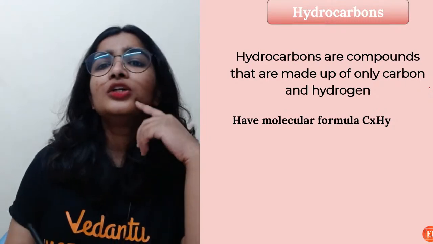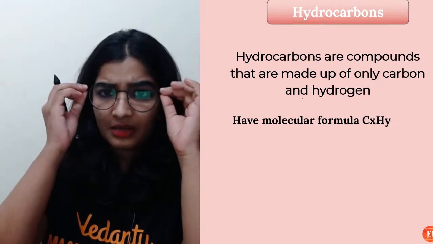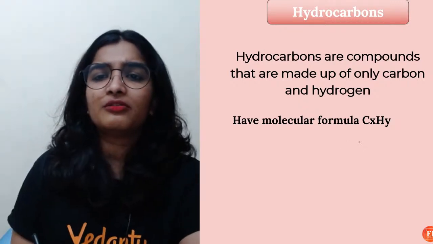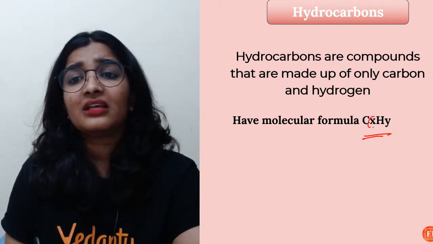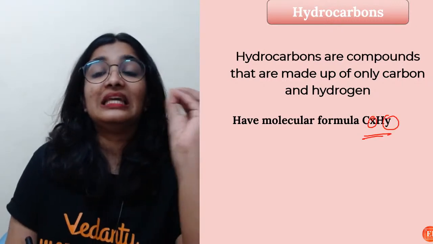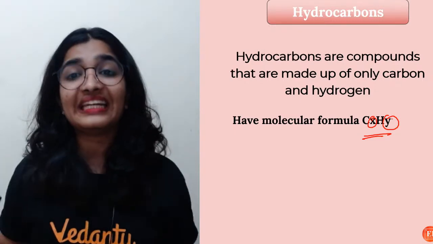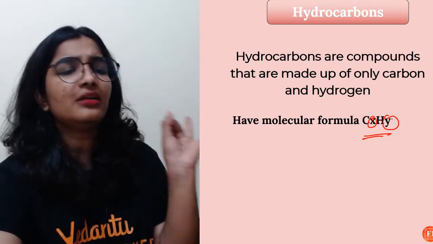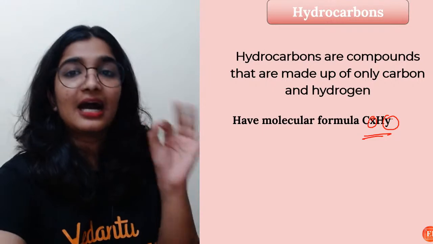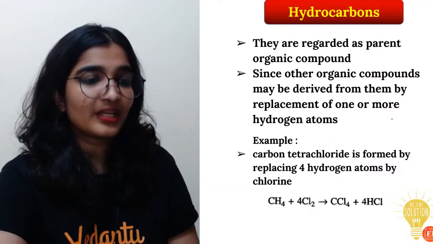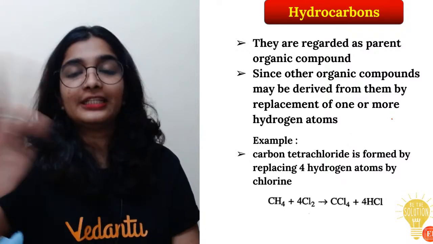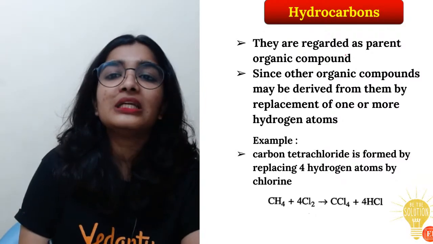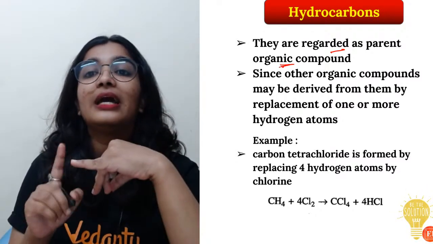So hydrocarbons. I have told you hydrocarbons are compounds made up of only carbon and hydrogen. So its molecular formula can be CxHy. X and Y can be any number, right? But apart from C and H, there won't be anything in such compounds. Yes, R is an alkyl group. In the next session, we'll start the nomenclature and I'll explain in detail. So hydrocarbons, what are the properties? They are regarded as the parent organic compound.